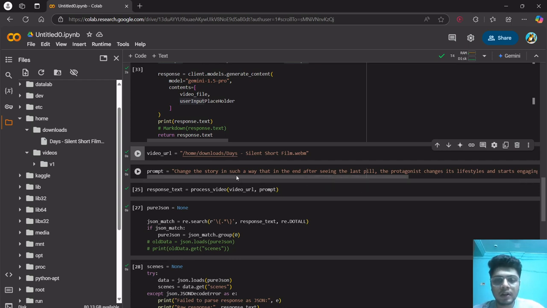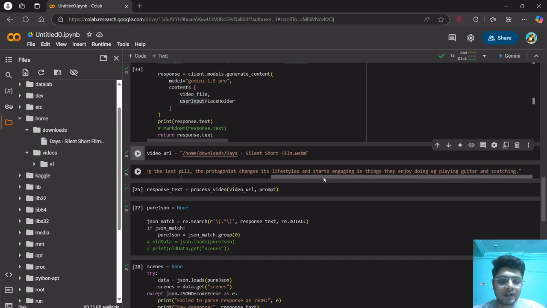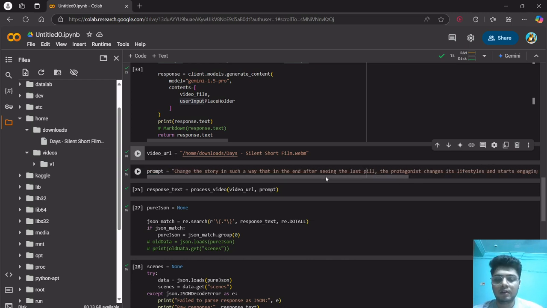What I wanted to do is, I've written the prompt over here: change the story in such a way that in the end, after seeing the last pill, since there's a pill concept in the video, the protagonist takes a pill out of the jar. That jar is basically their life. They take a pill every day. Seeing the last pill, the protagonist changes their lifestyle and starts engaging in things they enjoy doing, for example playing guitar and sketching. Rather than just seeing the empty jar and realizing they wasted their life, they realize they could have done a lot better if they had realized it earlier. So yeah, this is the prompt.